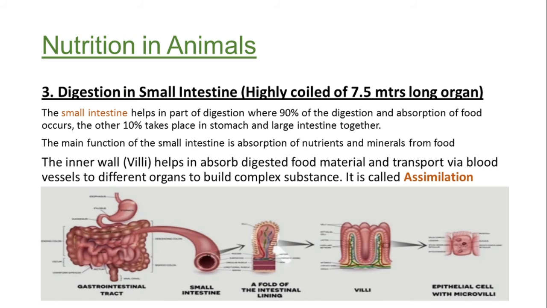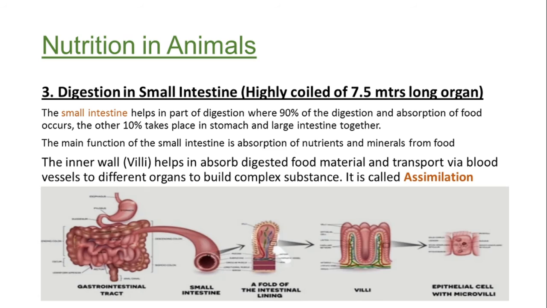The main function of the small intestine, as we discussed, is absorption of nutrients from the small particles, as the food is already broken down into small particles. From those small particles, the absorption of nutrients and minerals is what mainly takes place in the small intestine.